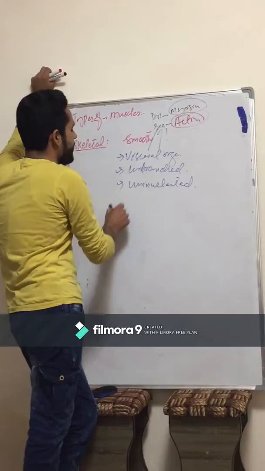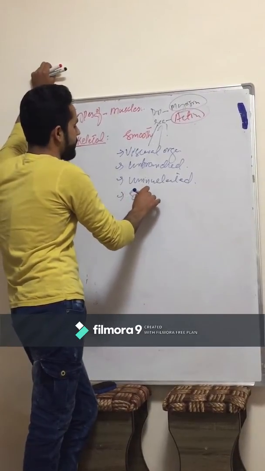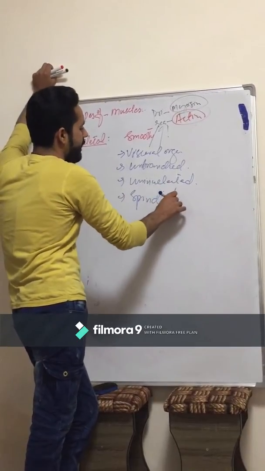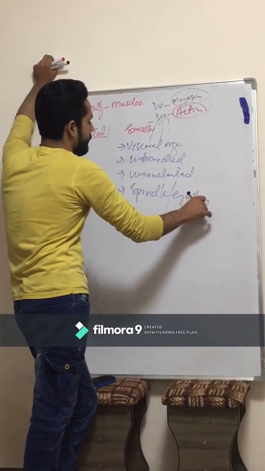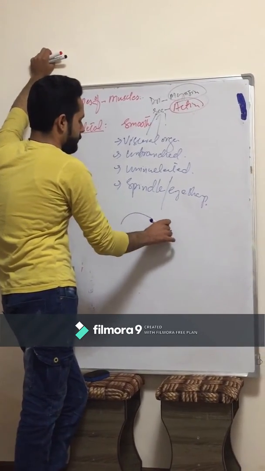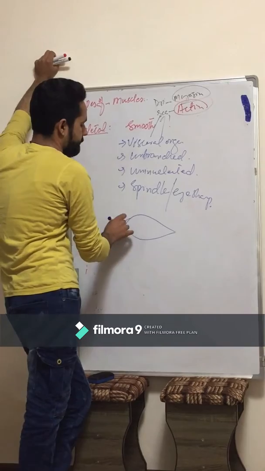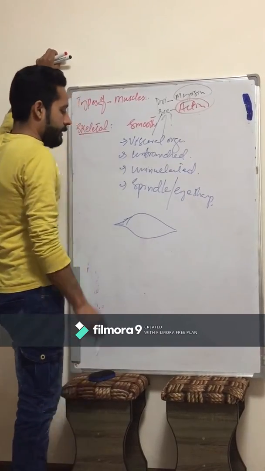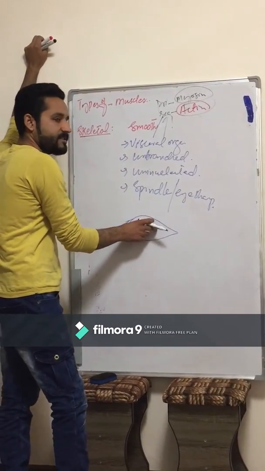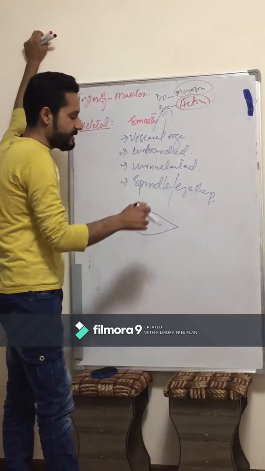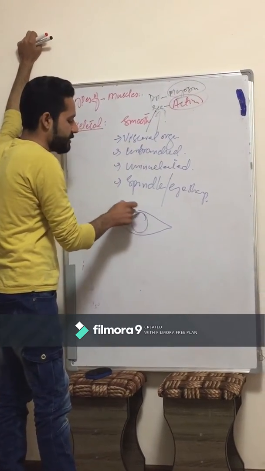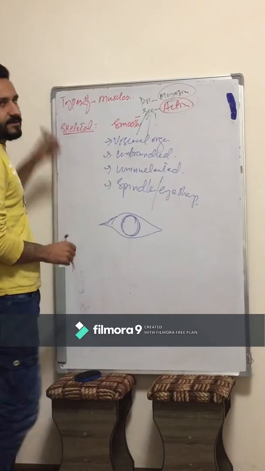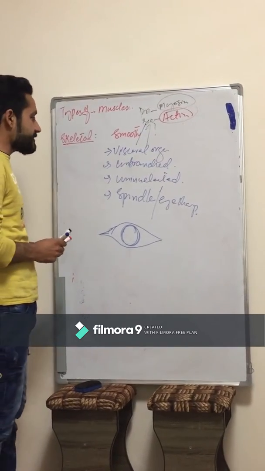And its shape is like spindle shape, or we can say eye shape. This is eye-shaped muscle, which is called visceral muscles, or it is also called smooth muscles, and it has one centrally large nucleus.